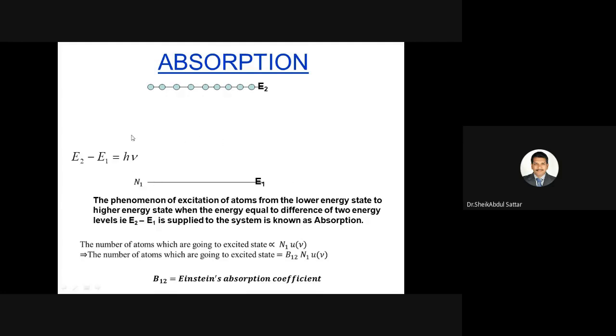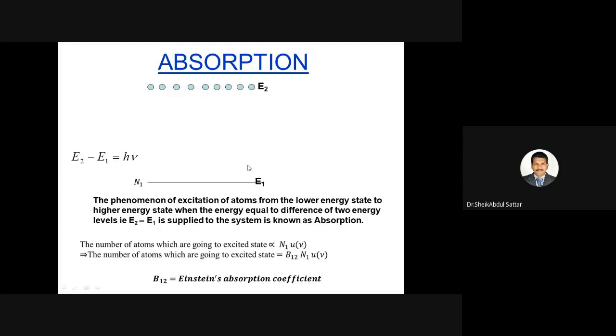At the same time, it depends on how much energy we are supplying, that is, how many photons we are supplying. That depends on the energy density of the incident radiation, which we denote by U of nu. U of nu is a function which gives the energy density of the incident radiation. Here nu is the frequency of the radiation.